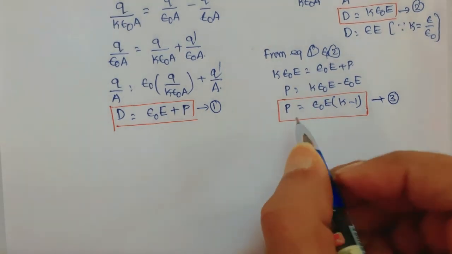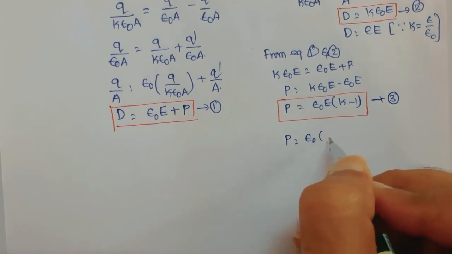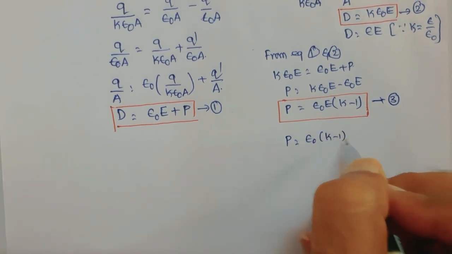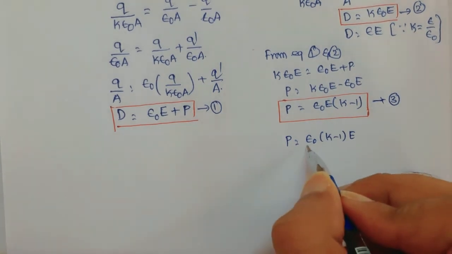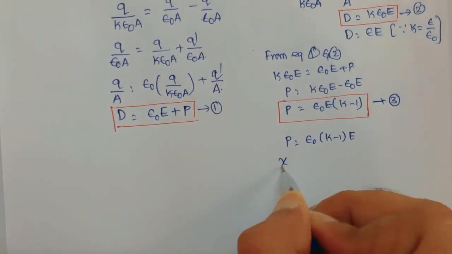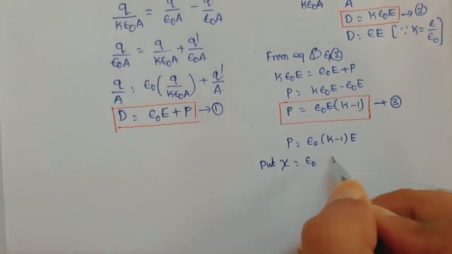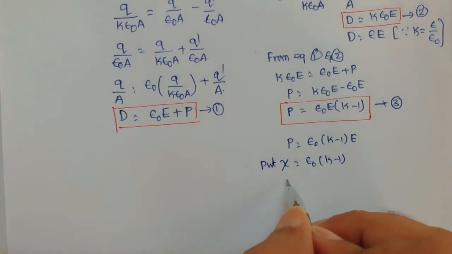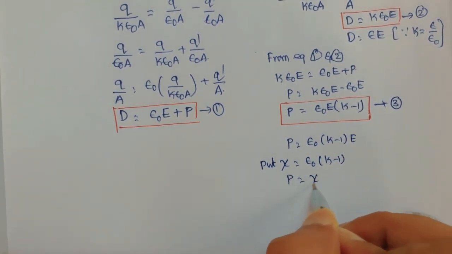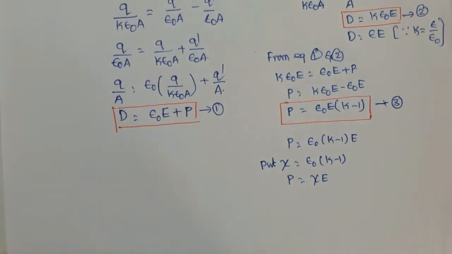From this, P is equal to epsilon naught (k minus 1) into E. Let xi be equal to epsilon naught into (k minus 1). Then you can write that P is equal to xi E, where xi is nothing but the susceptibility.